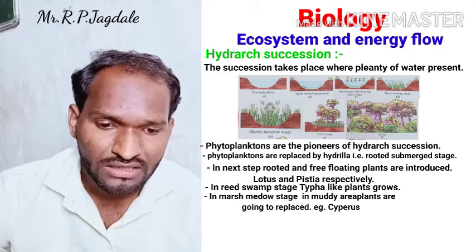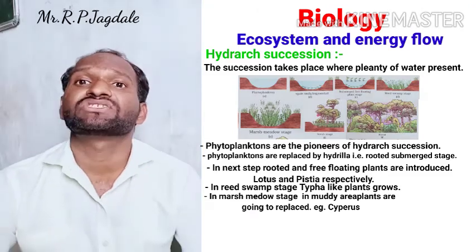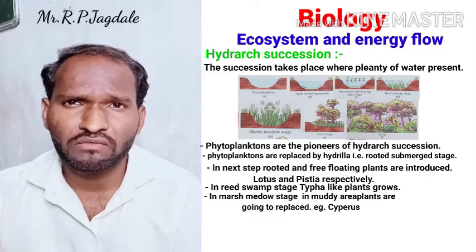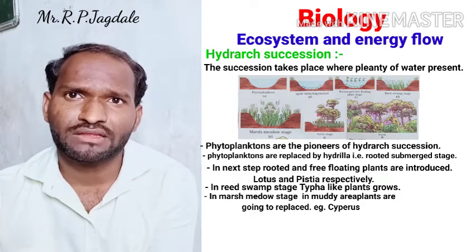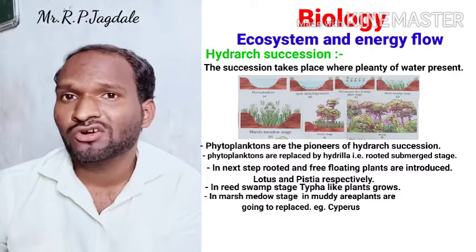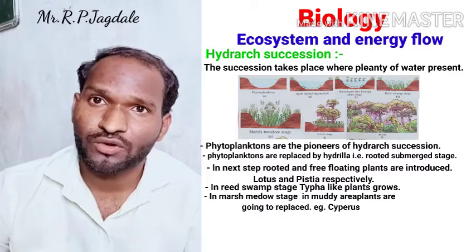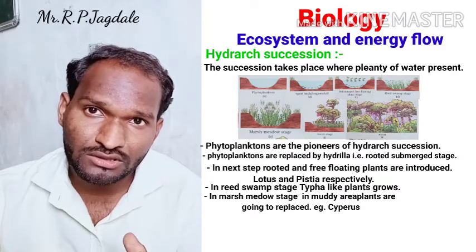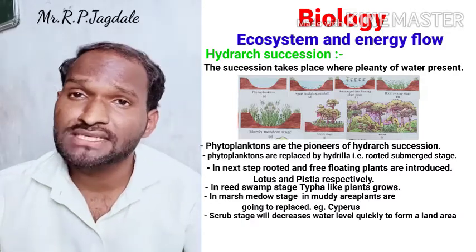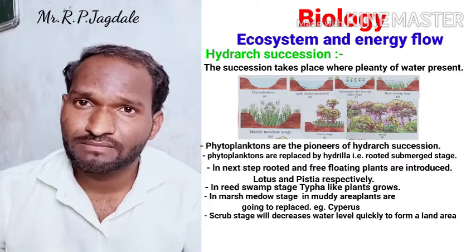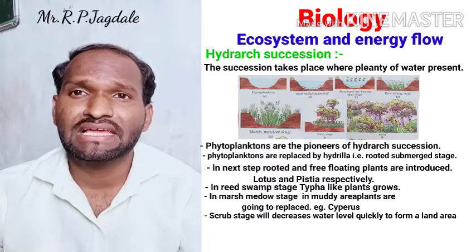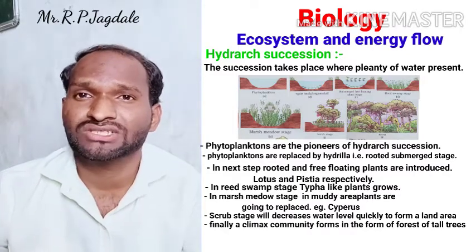And finally, at the sixth stage, the scrub stage is there. On that, you cannot see the water level. There is a marshy area where water is present, but not that much. Some plants are growing from the soil level upwards, and these are some shrubs. There are some tall trees also. This is called the scrub stage. And finally it is going to change into the forest, which is the climax stage of that hydrarch succession.